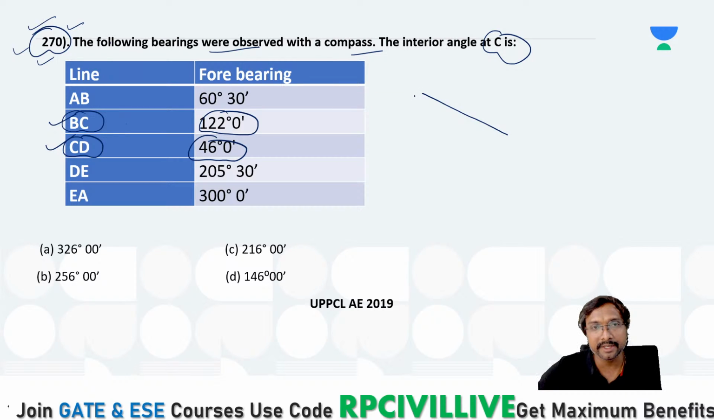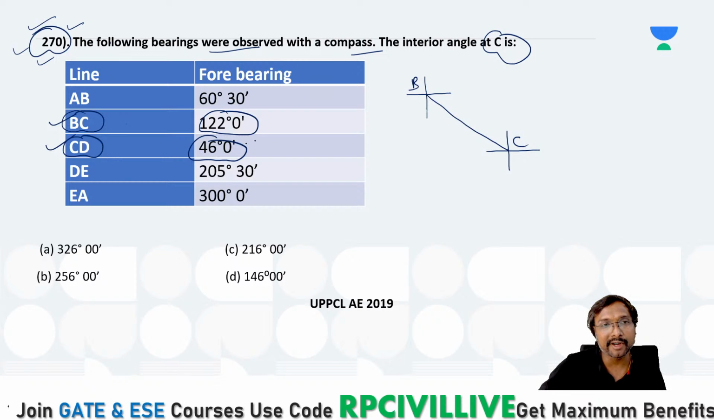This is your BC. This is in the second quadrant, right? This is your B, and this is your C. That is in the second quadrant, which means this must be in the fourth quadrant, obviously. This particular point is your C. And what is CD? CD is 46 degrees. CD 46 degrees means it is in which quadrant? First quadrant, it is in the first quadrant, that is in the fourth quadrant, right? CD, like this. Now, then the interior angle at C is, right?